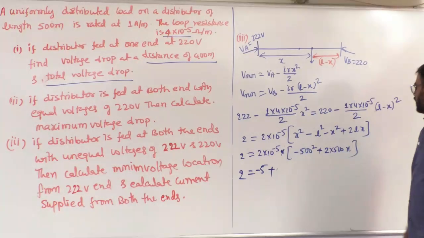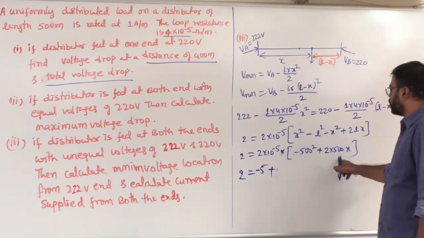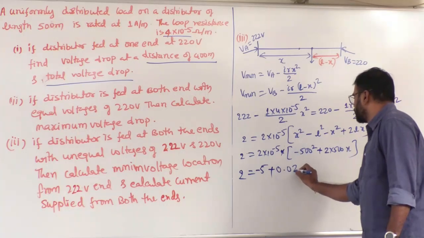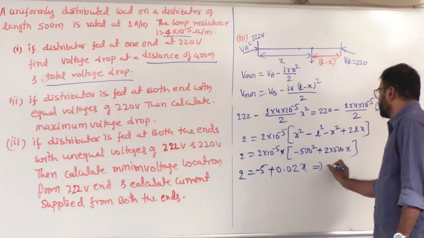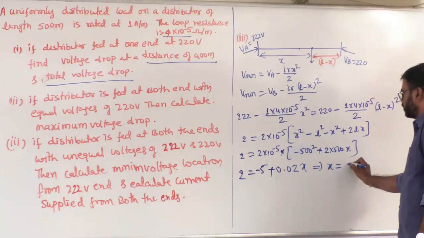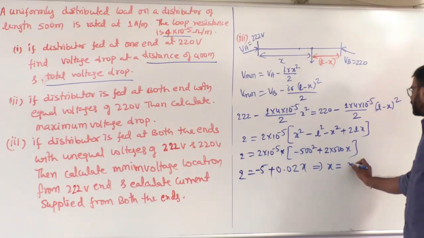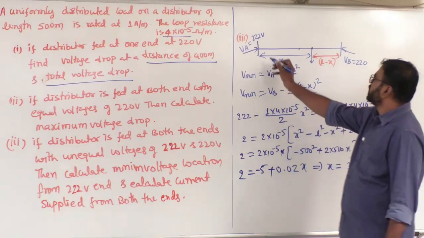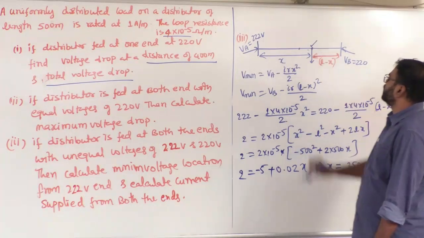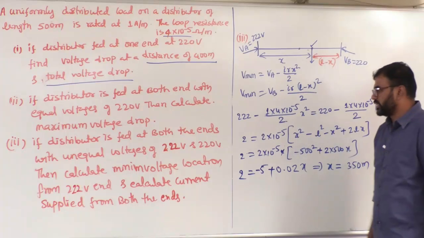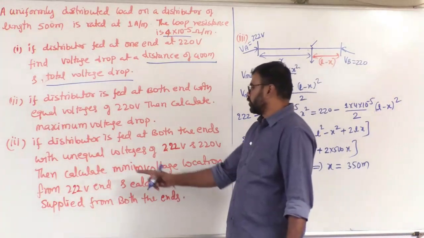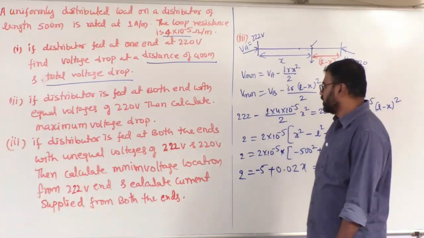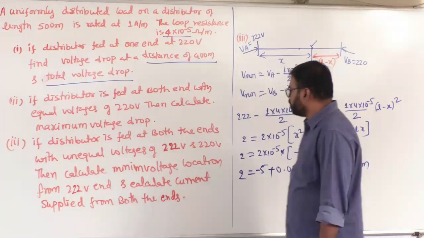Plus, now here 2 into 500 is 1000. 1000 into 2 into 10 power minus 5 is 0.02 x. So from this, x equals 7 by 0.02, which is 350 meters. So the minimum voltage is at 350 meters. Clear? That is the first question: the minimum voltage location from the 222 volts end is 350 meters.